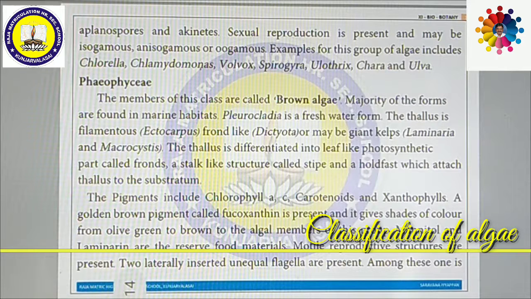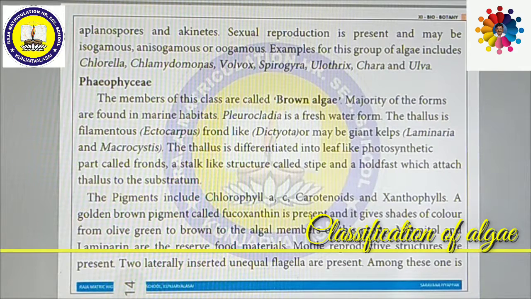The thallus is filamentous. Filamentous means hair-like or thread-like structure, as in Ectocarpus. Some are leaf-like, as in Dictyota. Some are giant, meaning very large algae, called giant kelps, for example Macrocystis and Laminaria, which are present in sea water.